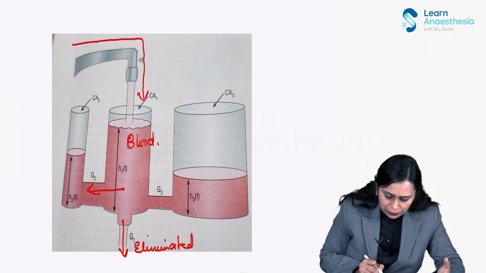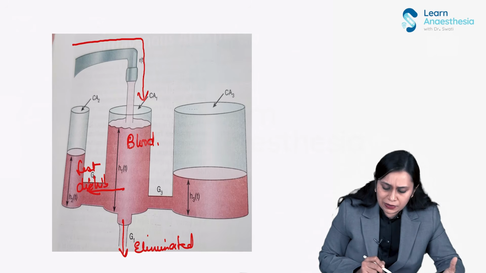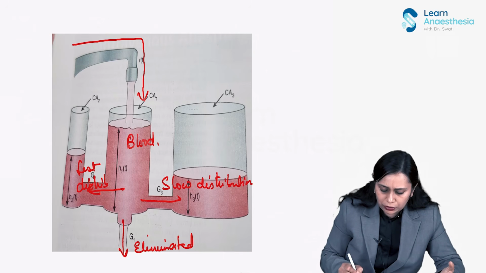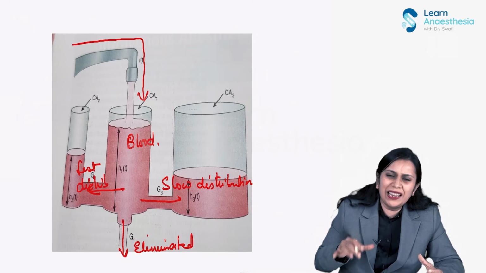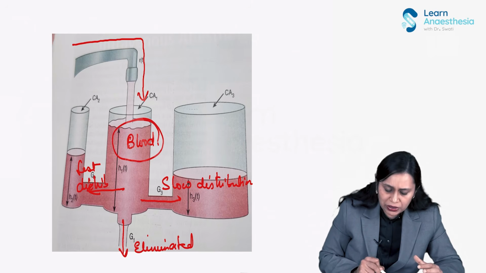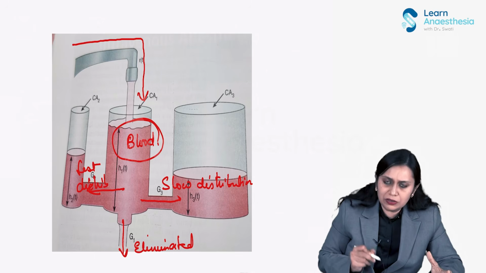One, the fast distribution to these organs, which are vessel-rich organs and are less in mass. And second, the slow distribution to other organs, which are more in mass, right? But the distribution is slow because they are less perfused. So to maintain the serum concentration, we have to balance between this fast distribution, slow distribution and elimination.